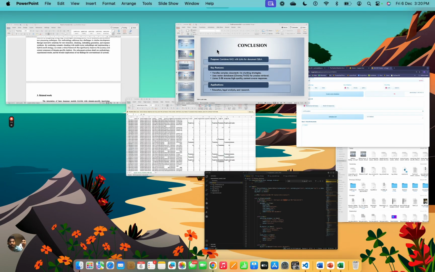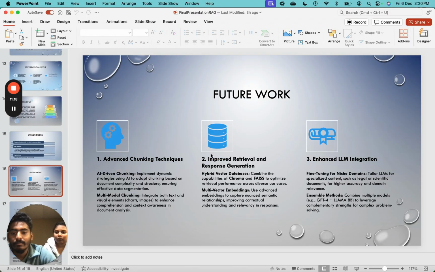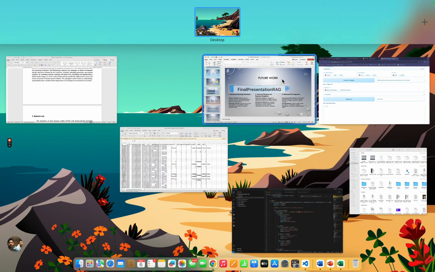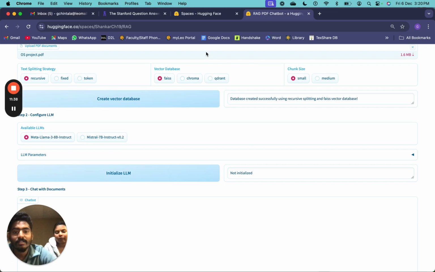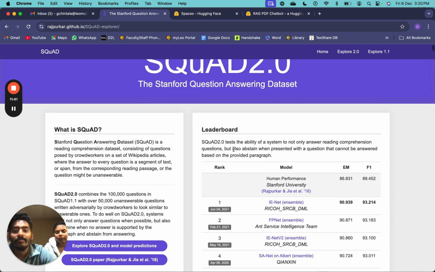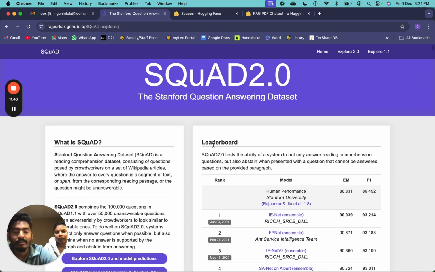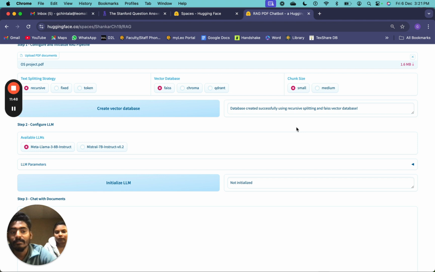In the meantime, let's discuss future work. In the future, we plan to extend the chatbot's capabilities to support multimedia inputs and explore more efficient retrieval mechanisms. Additionally, deploying the system on larger real-world datasets will provide further insights into scalability and performance. Here we use this particular dataset, which is like a testing dataset for AI models. We can use real-life datasets, which would be very useful for us.